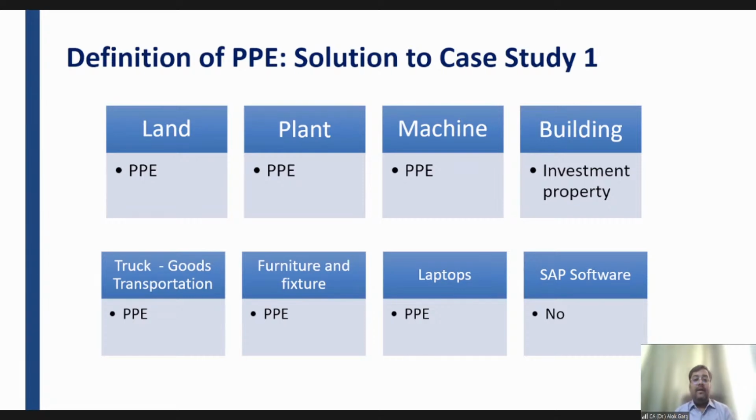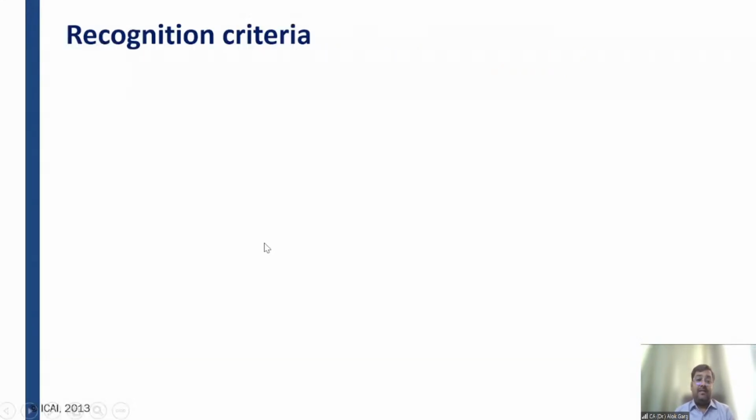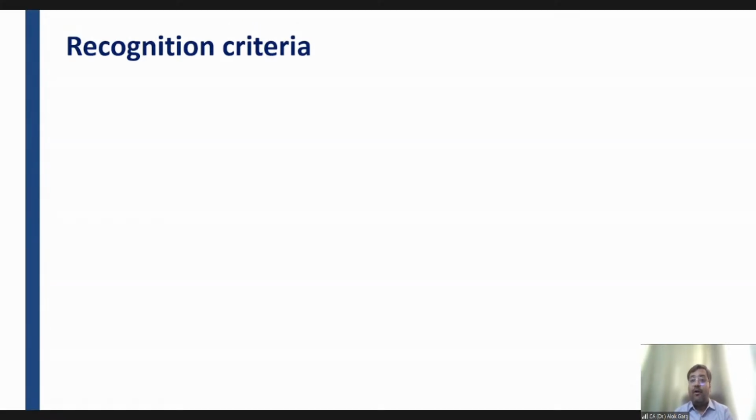Yeah. Let's move on, friends. Now, we have understood what is PPE. For any item to be classified as a PPE, it should be tangible, first of all. It should be held for use in production or supply of goods and services, or for rental purposes, and it should be held for more than 1 year.